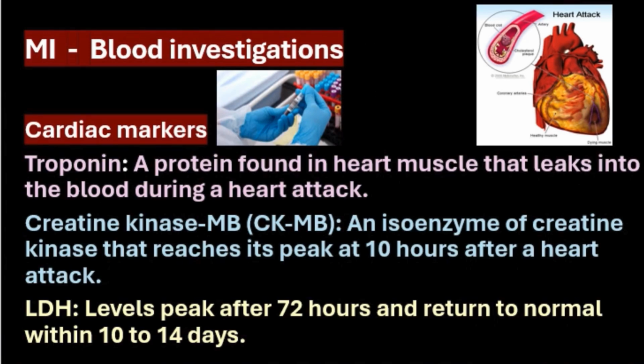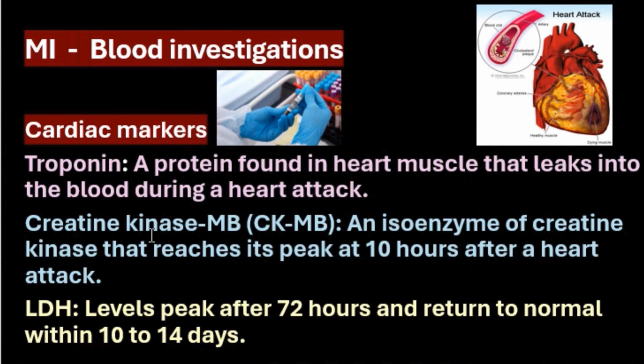Here, for myocardial infarction, the blood investigations are given below. ECG, angiogram, all those kinds of investigations are there, but here we are particularly mentioning the blood investigations. Cardiac markers: troponin, a protein found in heart muscle that leaks into the blood during a heart attack. Troponin I and troponin T are elevated in MI.